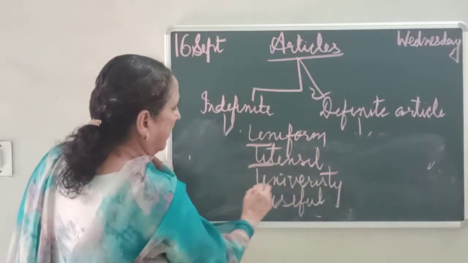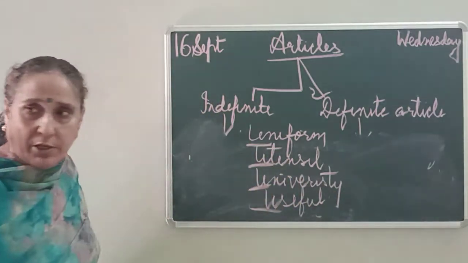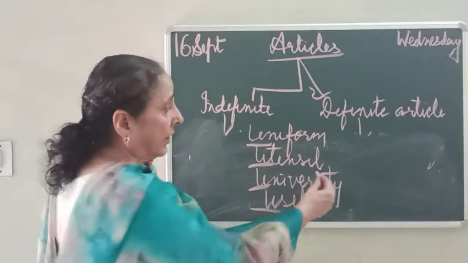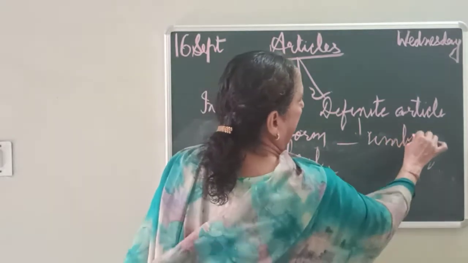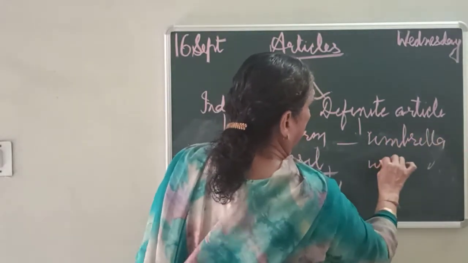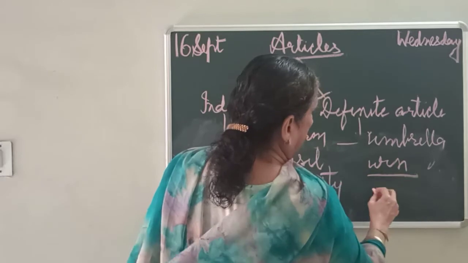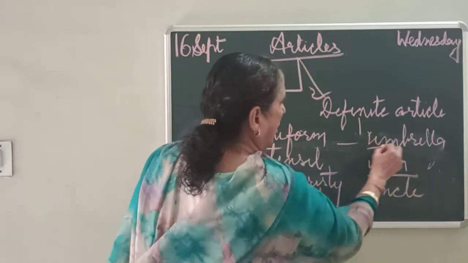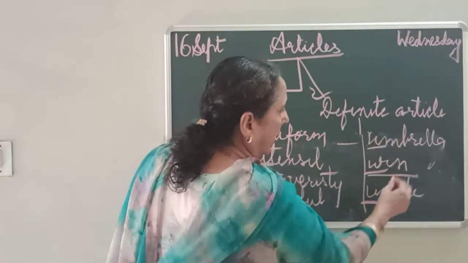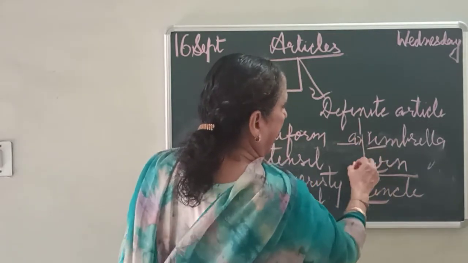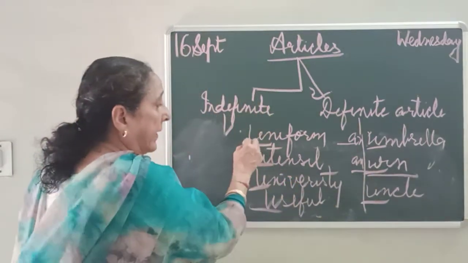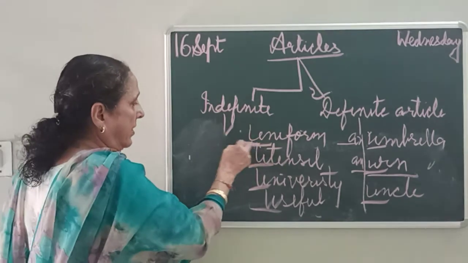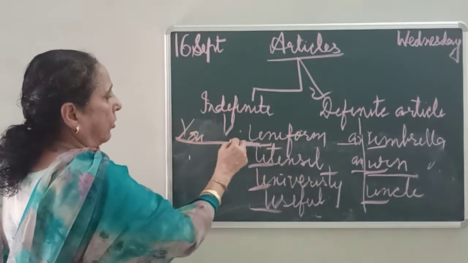Here you all give the sound of yoo. Though u is a vowel, it does not give the sound of a vowel like umbrella. Umbrella, u is a vowel sound. Then uncle. When u gives the vowel sound, then you are writing an umbrella, an uncle. But here it does not give the vowel sound, it gives the sound of yoo. So then you are writing a.